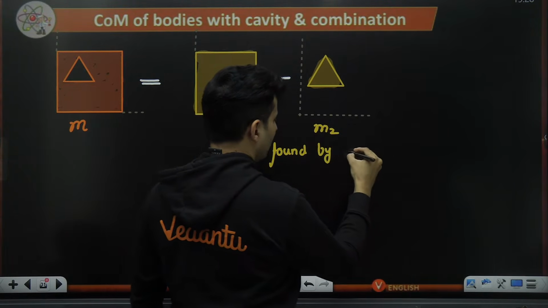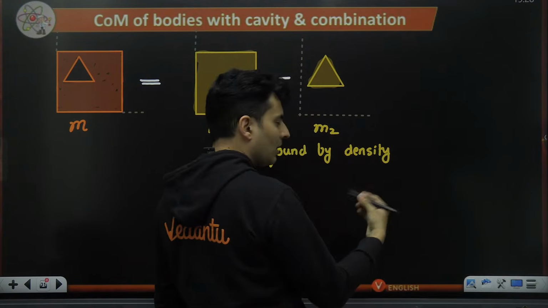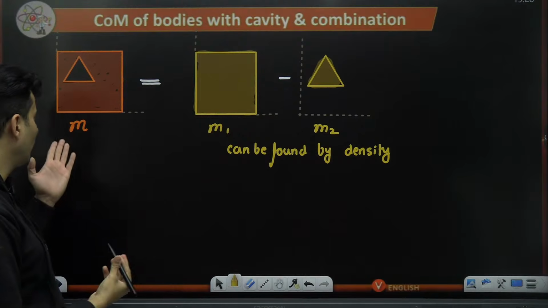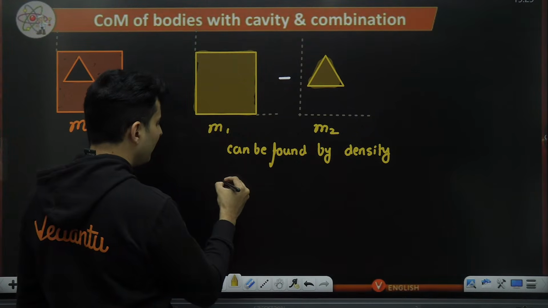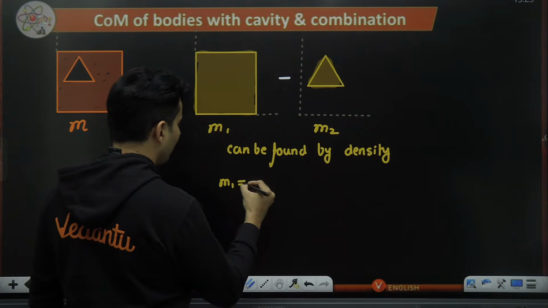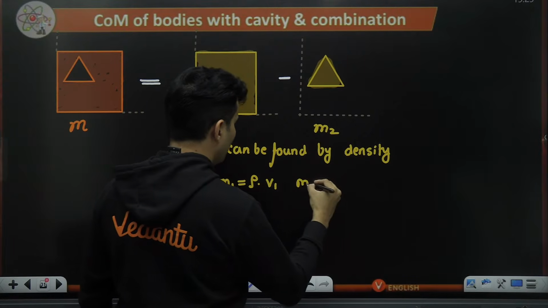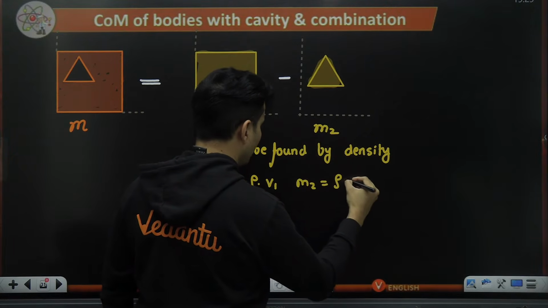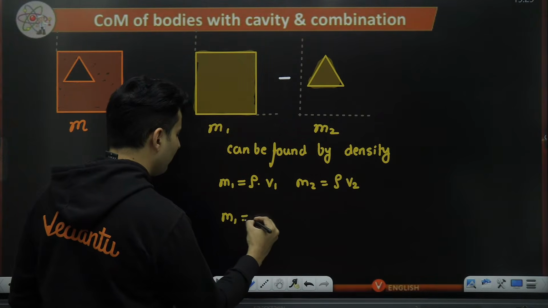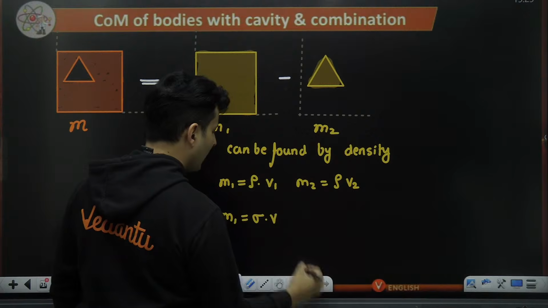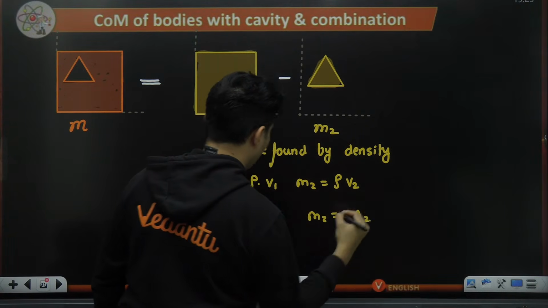by density, depending on whether it's 3-dimensional or 2-dimensional, just like I have told you before. For example, if it is a 3-dimensional object, m1 will be rho into V1 and m2 will be rho into V2. And if it is 2-dimensional, m1 is sigma into area 1 and m2 will be sigma into area 2.